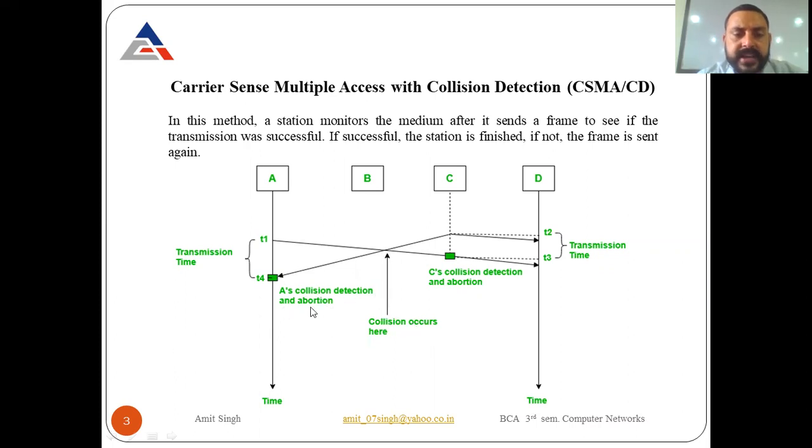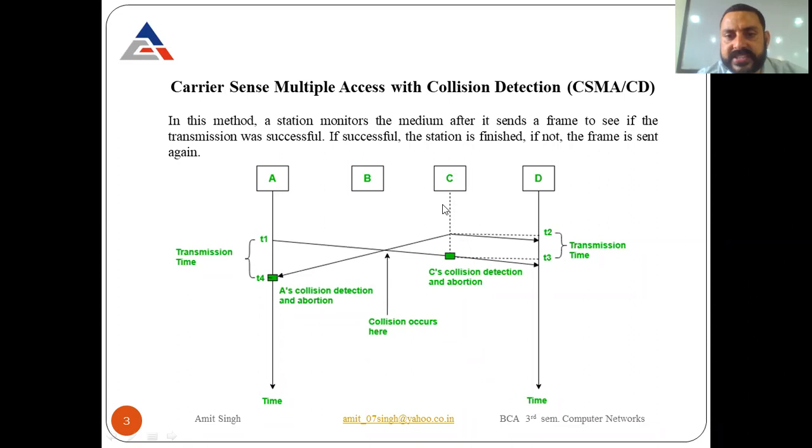So what it means, the packets sent by system A can collide with some other packets, and the collision is detected over there, and the packets are aborted. Whenever a collision occurs, the data is lost in between the transmission. Now look at the very next time, when C is there.